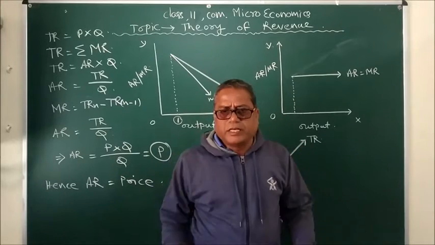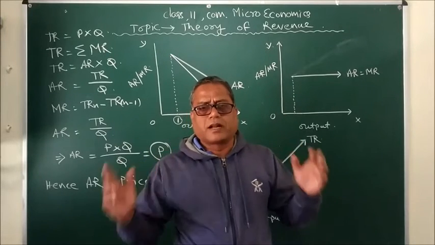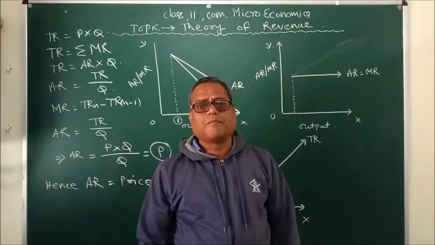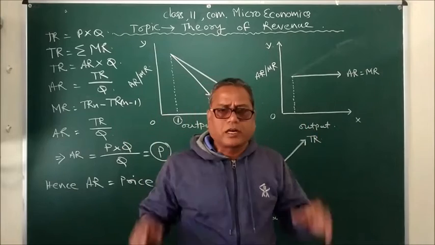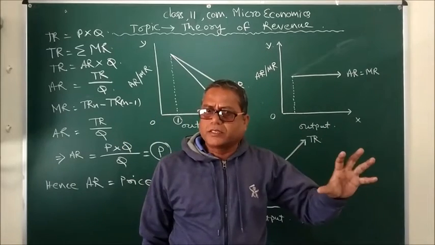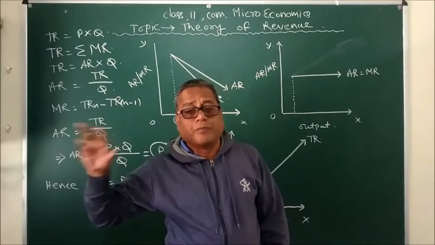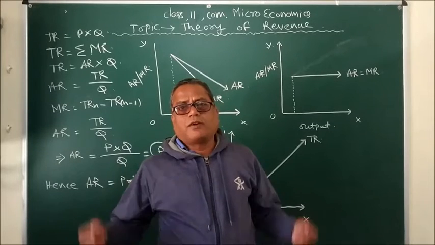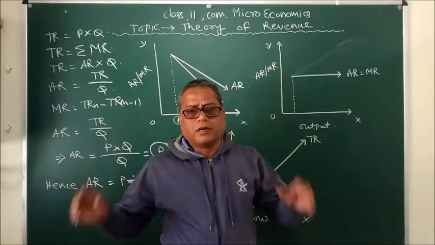For the time being, this much will be enough: the entire number of forms of market can be divided into two broader categories. One is perfect competition and the other is imperfect competition. So try to understand the meaning of both.